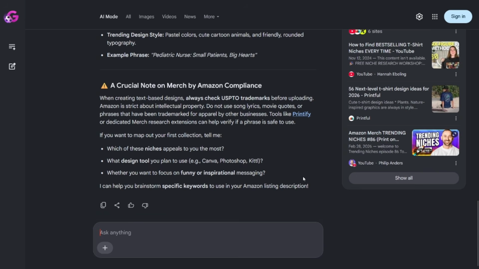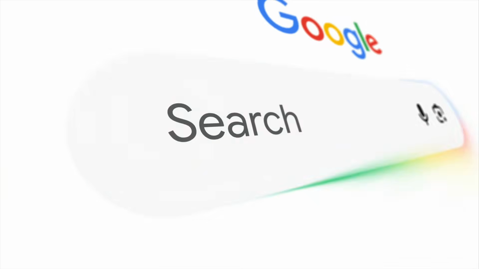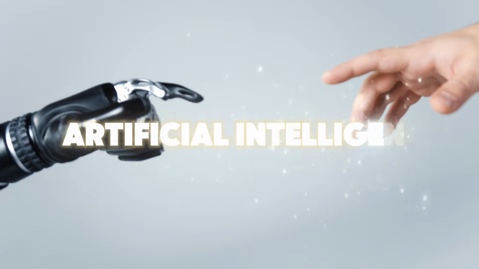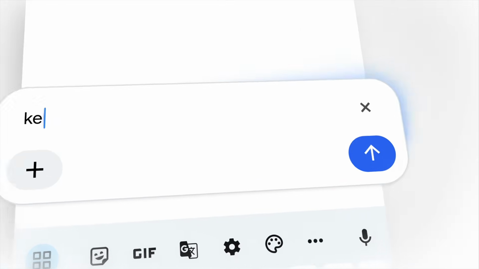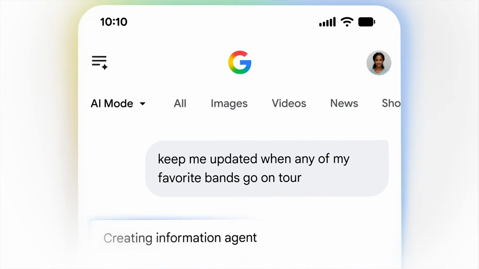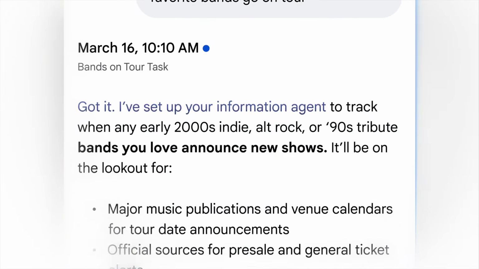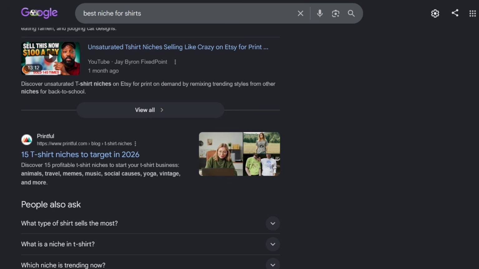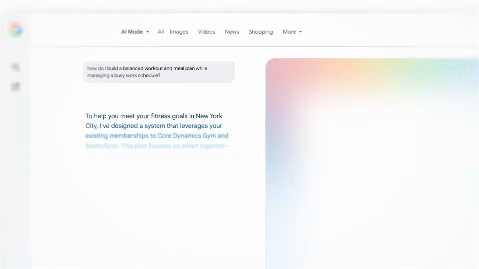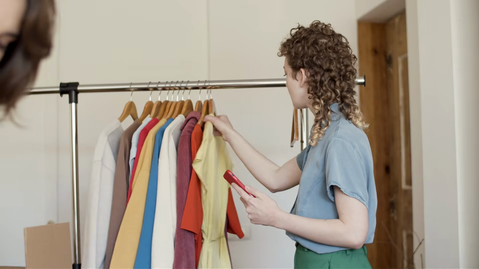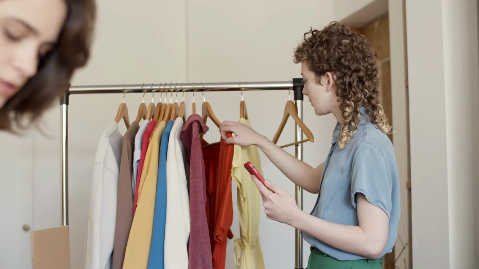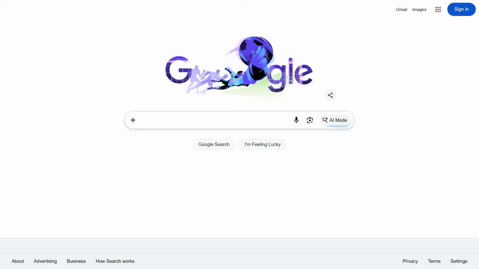Here's the big deal. Google added a new feature called AI mode. AI stands for artificial intelligence, if you didn't know. It just means the computer can think and write back to you like a person. Old Google gave you blue links. New Google AI actually answers you. So instead of guessing what t-shirt to make, you can just ask Google and it tells you.